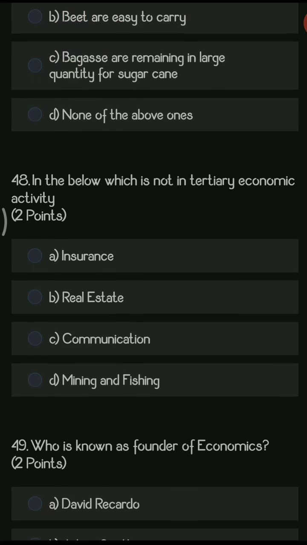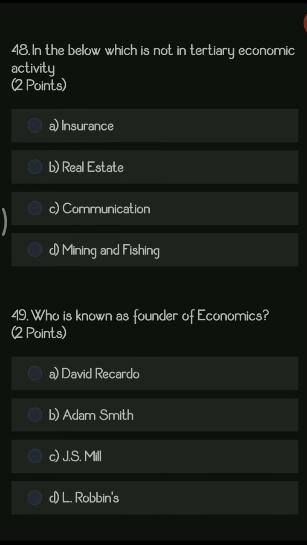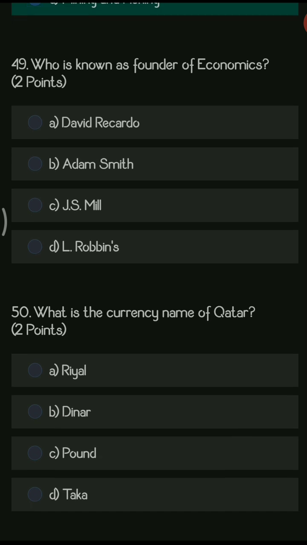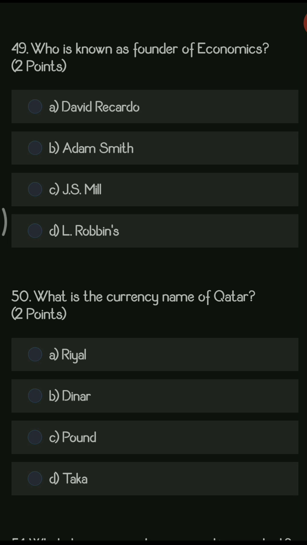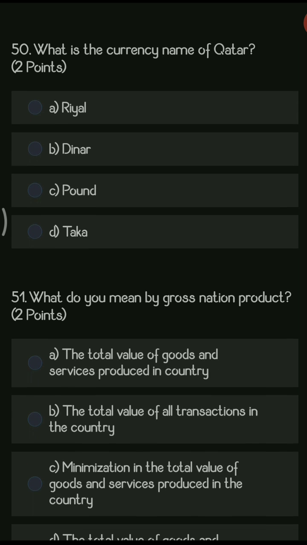So next question is, in the below, which is not a tertiary economic activity? So the options are insurance, real estate, communication, mining, and fishing. So mining and fishing both are primary activities, they do not belong to tertiary activity. Next question. Who is known as the founder of economics? So the options are David Ricardo, Adam Smith, J.S. Mill, and L. Robbins. So the right answer is Adam Smith, who is the founder of economics.